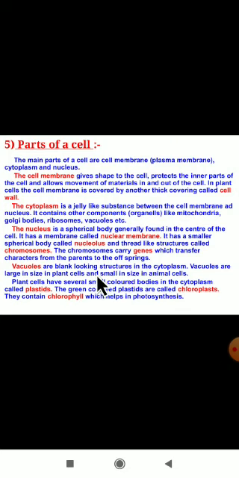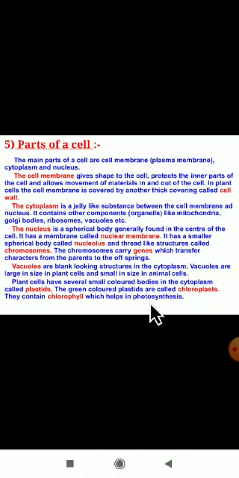Vacuoles are blank, balloon-looking structures in the cytoplasm. Vacuoles are large in a plant cell and small in an animal cell. As I have told, there are two types of cells: a plant cell and an animal cell. Plant cells have several small colored bodies in the cytoplasm called plastids. The green colored plastids are called chloroplasts. They contain chlorophyll, which helps in photosynthesis. It is found in a plant cell.